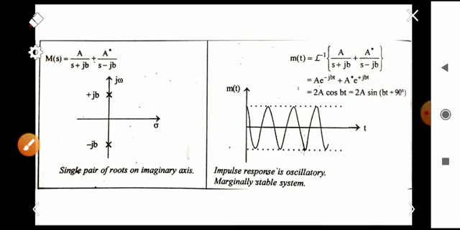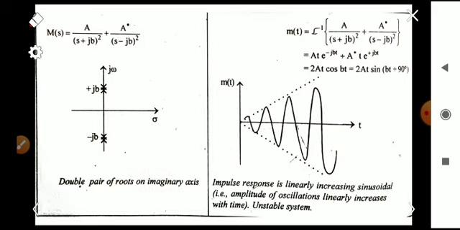But here it contains only the cos function or sine function. So it is an oscillatory response with a constant amplitude. The maximum and minimum values will always be constant. So we can say that it is a marginally stable system.